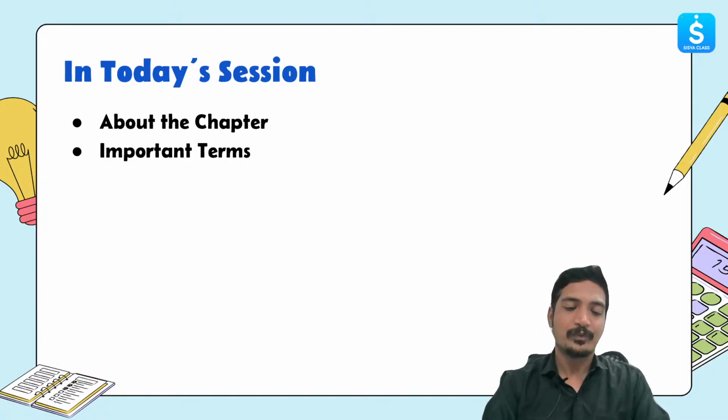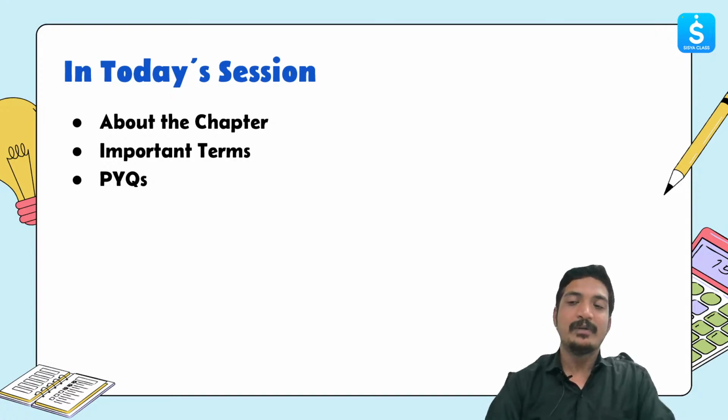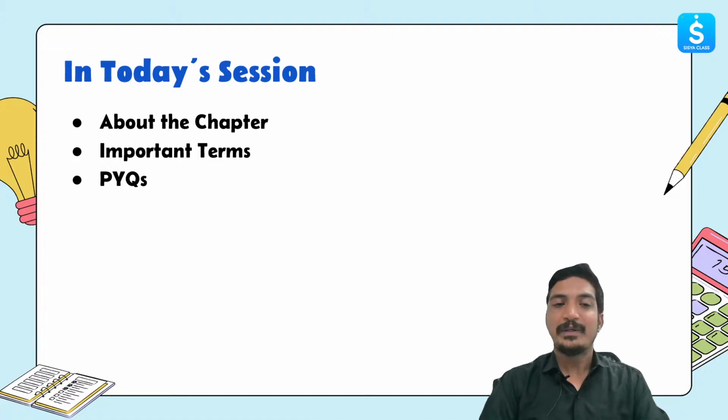The next thing we have is PYQs. PYQs are previous year questions, where we will be seeing all the different types of questions that have been asked from this chapter.